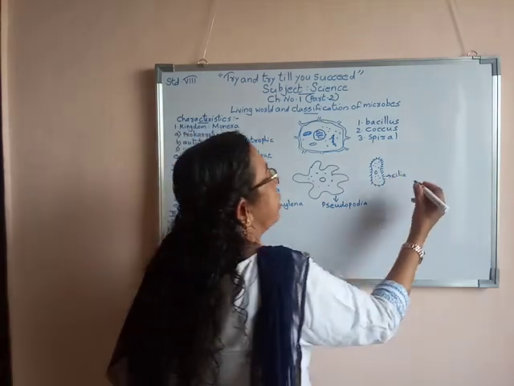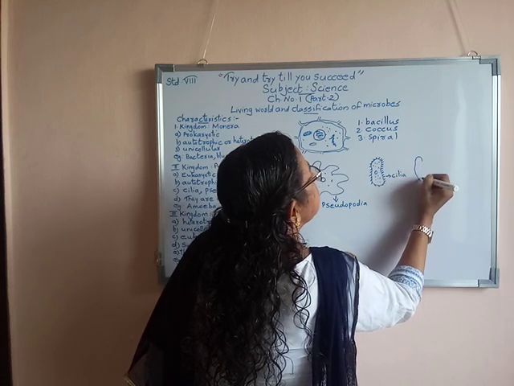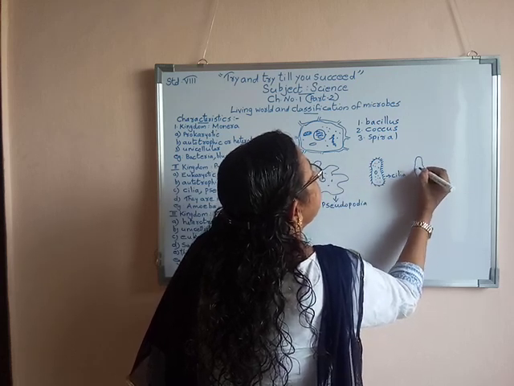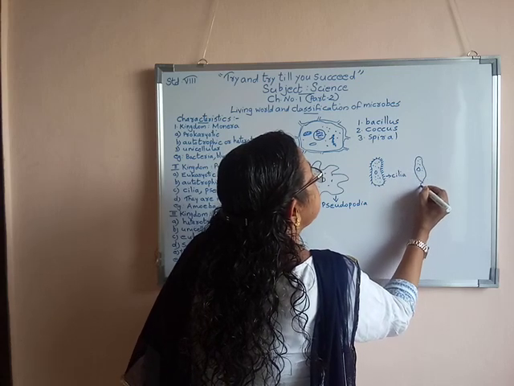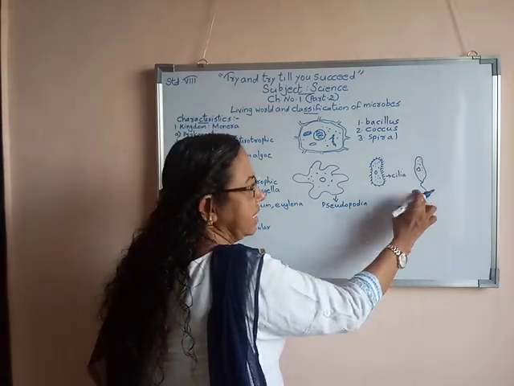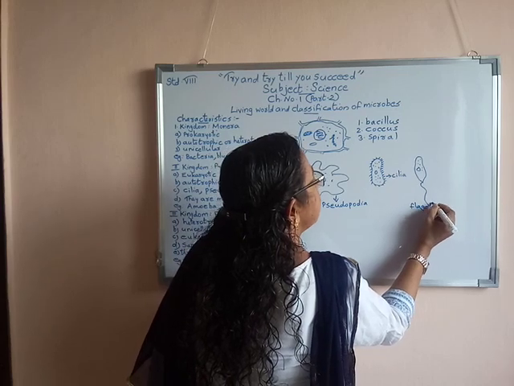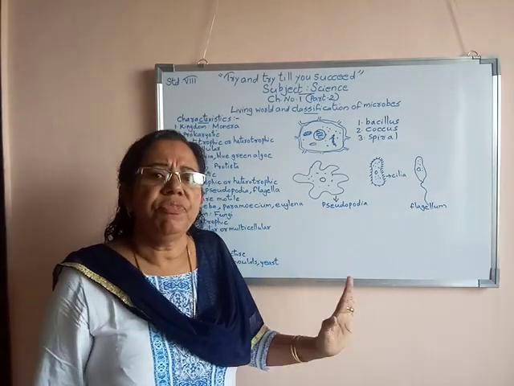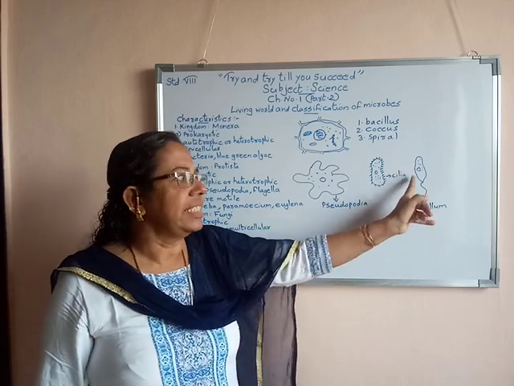Now another example I am telling you is Euglena. Euglena again has a nucleus and other cell organelles, but this organism moves with the help of a whip-like flagellum. There may be many, mostly two, either single or double. In the case of Euglena, it has a single one.